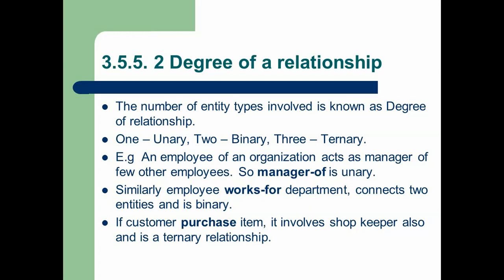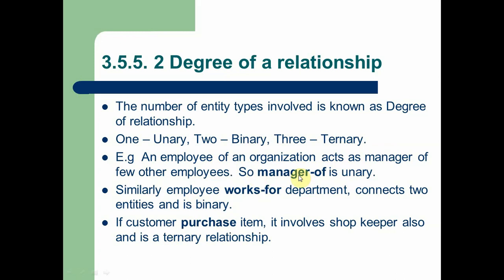So here we can see three relationship instances. One is manager of, second is works for, third is purchase. Manager of means one employee controls a group of employees. So here the degree is unary, because only one employee controls many employees through the manager of instance.